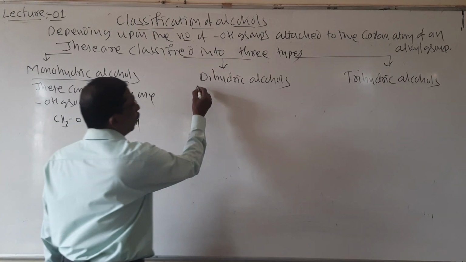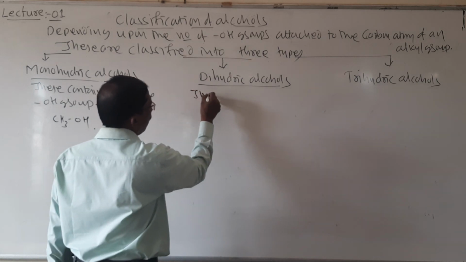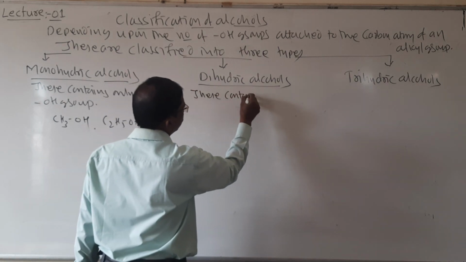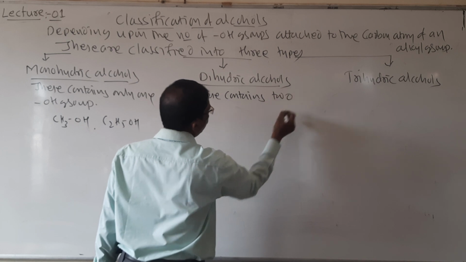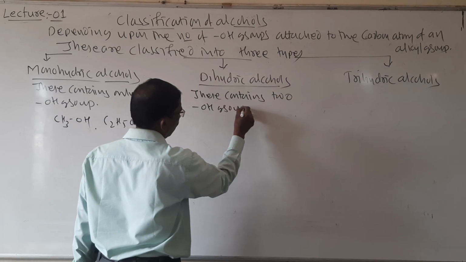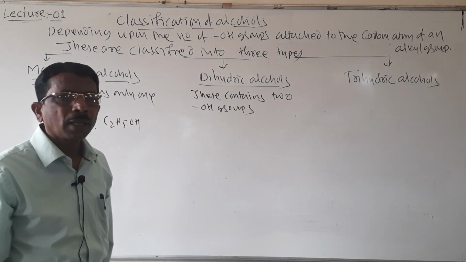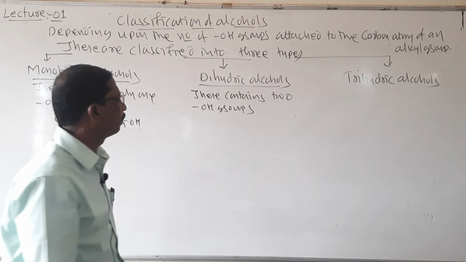And dihydric alcohol, so that is di, 2. So these contain 2 hydroxyl groups attached to the aliphatic alkyl group or carbon atom.